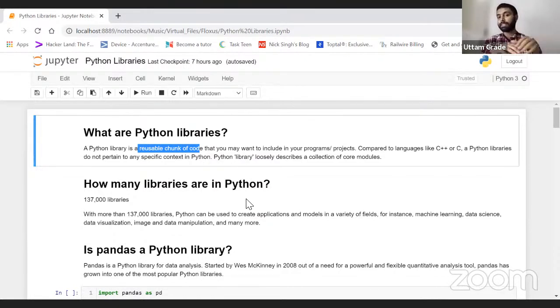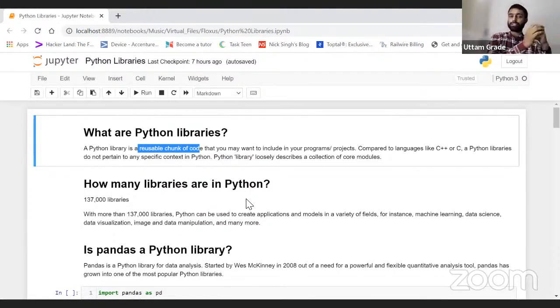We don't have to write code from scratch to solve any kind of problem. What type of problem am I talking about? Let's suppose I want to make a function which can join two numbers, number A and number B. I want to write a program which can join two numbers or two functions, whatever. So if I write a program to solve my problem, how do I do that?